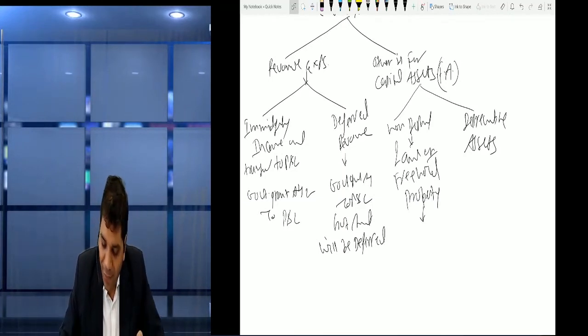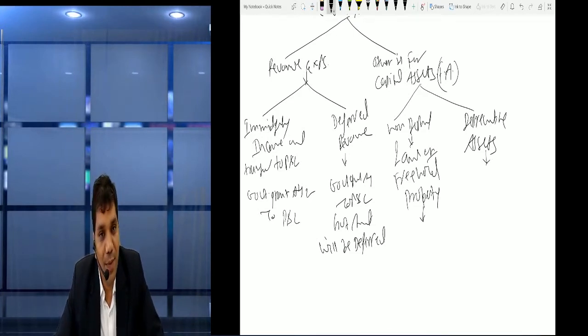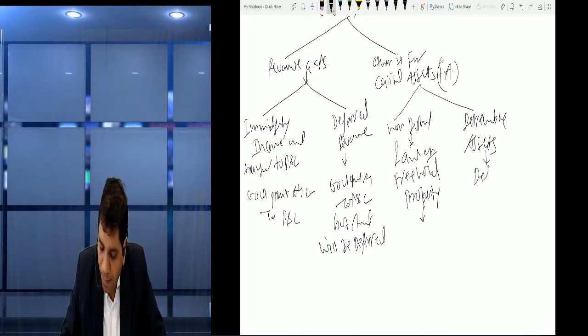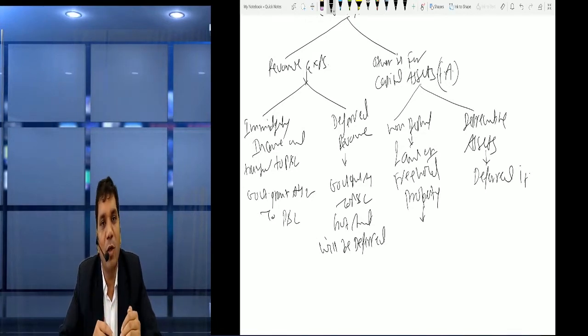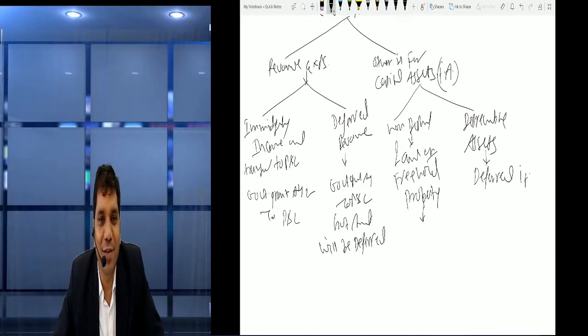But if it is used for depreciable assets, then what do we do? We will defer it. Previously, as per AS 12, it could be subtracted from the value of assets or it could be deferred. But Ind AS clearly mentioned, not allowed. You have to defer it only. We cannot subtract from the value of assets. So friends, there is no problem. Both have the same treatment.